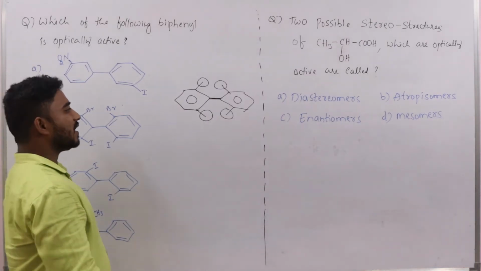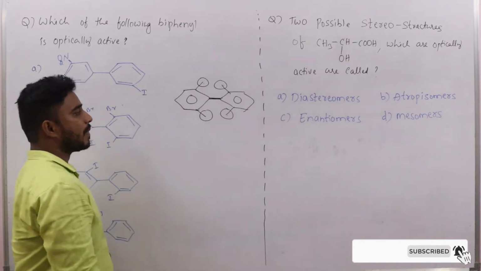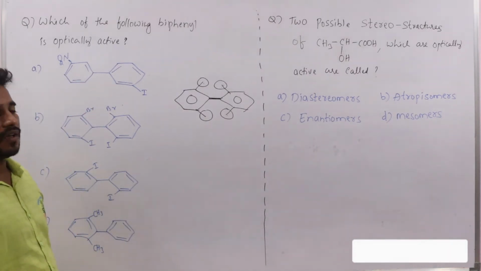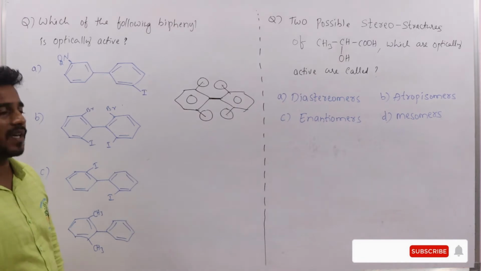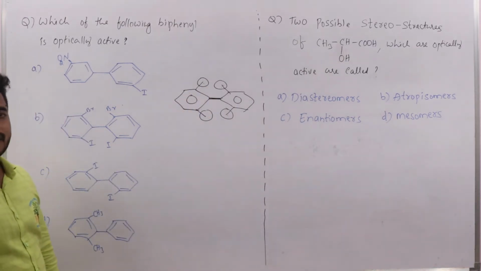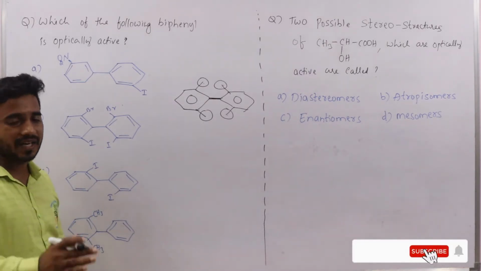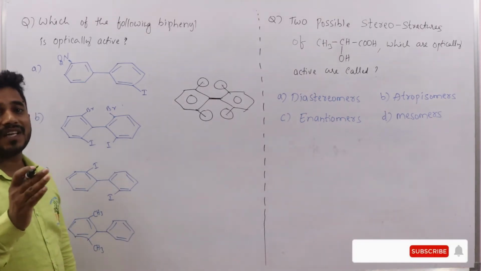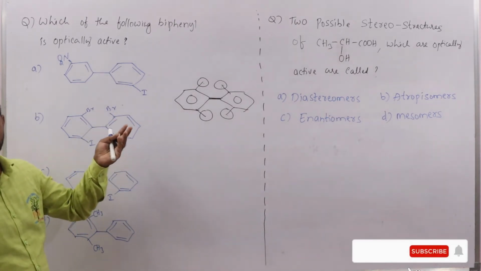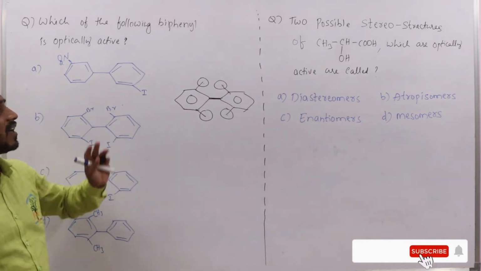Because of that reason, when the groups are present at these positions, there is no plane of symmetry. So when the plane of symmetry is absent, they show optical activity. The biphenyls which have no plane of symmetry show optical activity. We know what optical activity is. The compound which rotates plane polarized light either towards the right side or left side is called an optically active compound.